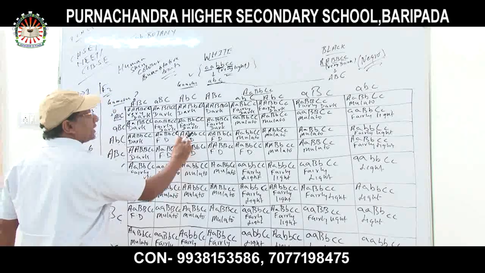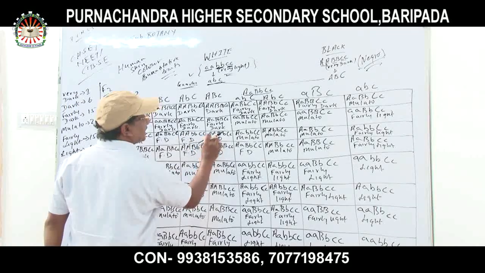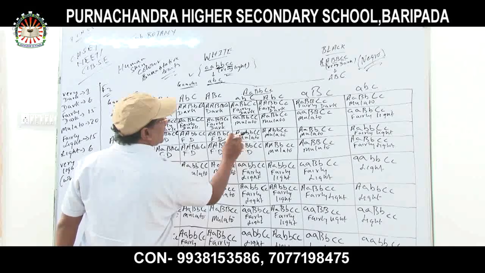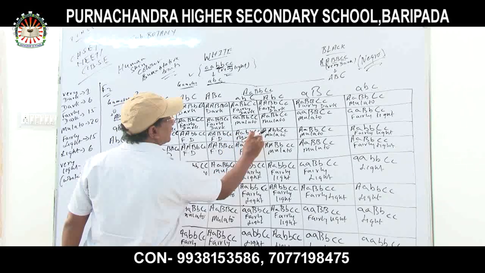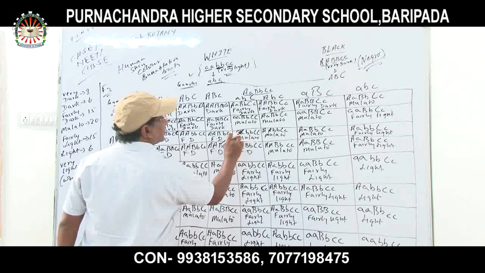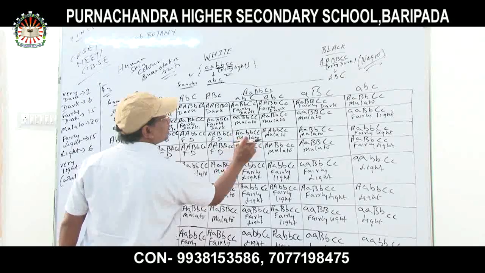That's why it is fairly dark. Again, capital A, capital B, and capital C, small b and small c are recessive. That's why it is fairly dark. And here it is mulatto. Capital A, small a is there, and small b and small b, and capital C. Here capital C and one capital A. That means three dominant genes are there. That's why it is mulatto.